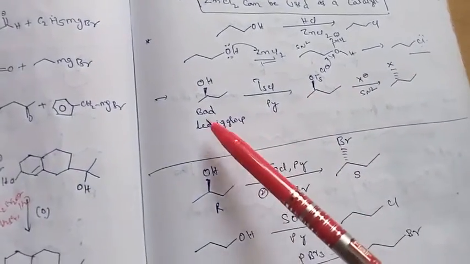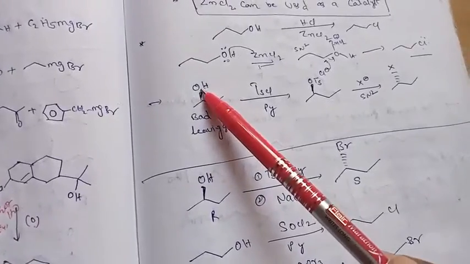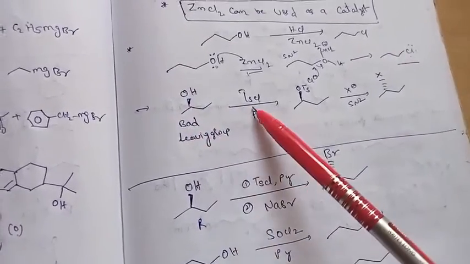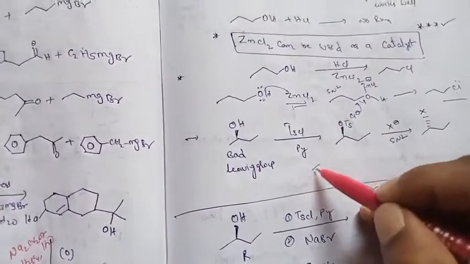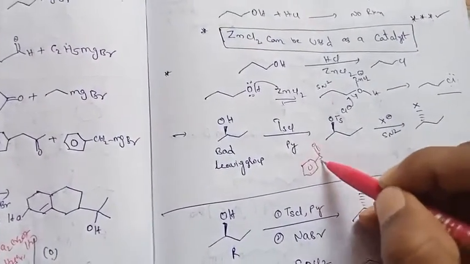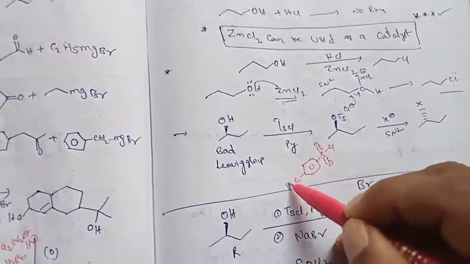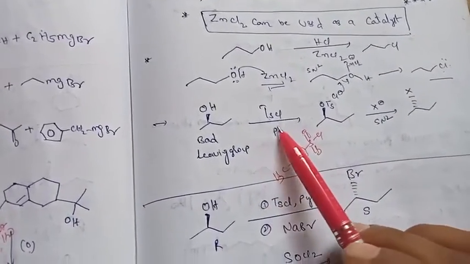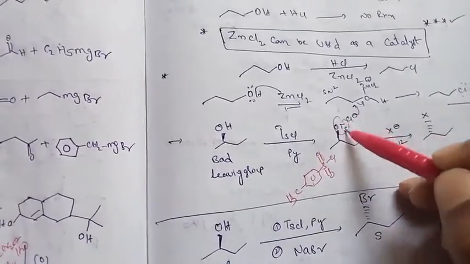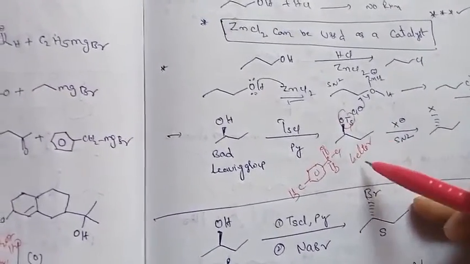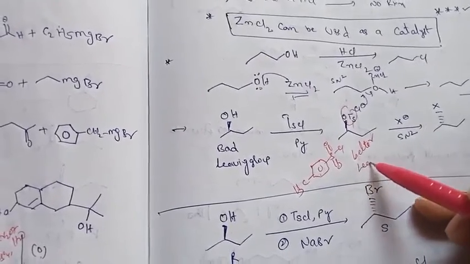Another one: we know that the OH group is a very bad leaving group. So we use tosyl chloride. What is the structure of tosyl chloride? Now this is the tosyl chloride. This tosyl chloride, in the presence of a pyridine base, forms OTs. Now OTs is a better leaving group. Please remember that OTs is the better leaving group.